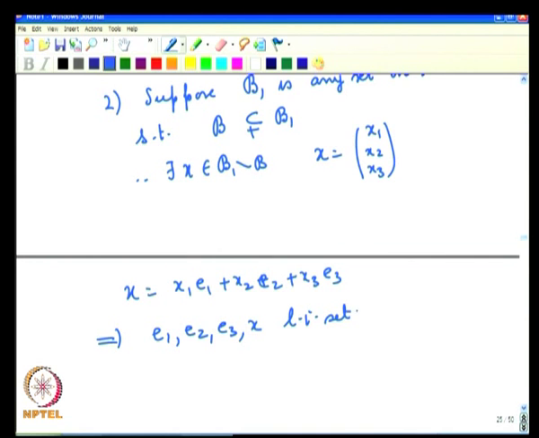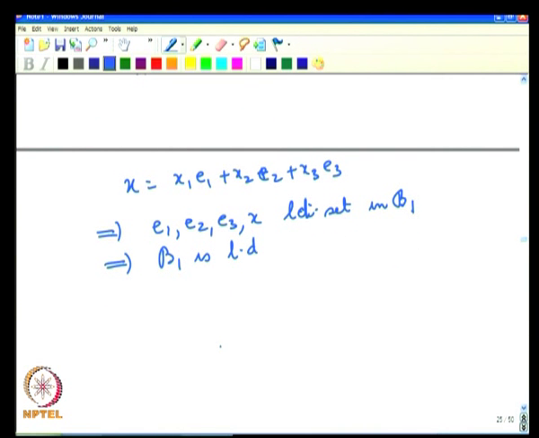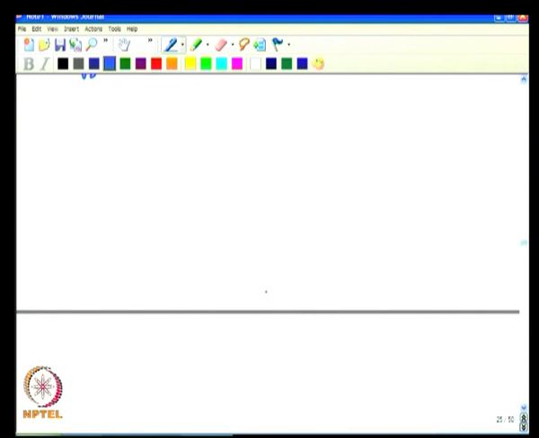That implies that e1, e2, e3, x is a linearly dependent set, all of them are in B1, and therefore, B1 has a linearly dependent set inside it and therefore, B1 is linearly dependent. Which says that anything bigger than B is linearly dependent, and B is already linearly independent, and therefore, B is a maximal linearly independent set. So, we see that a basis has to be a maximal linearly independent set. Now, let us look at the example of the matrices.